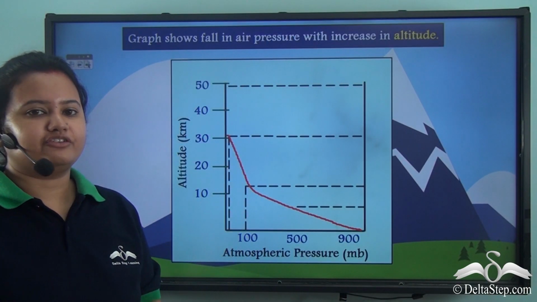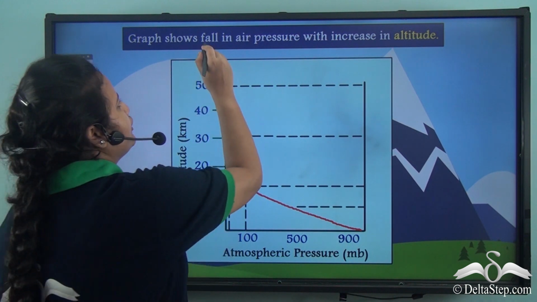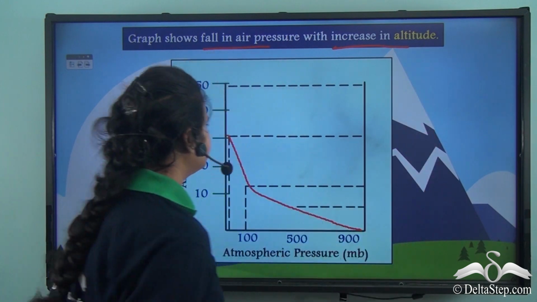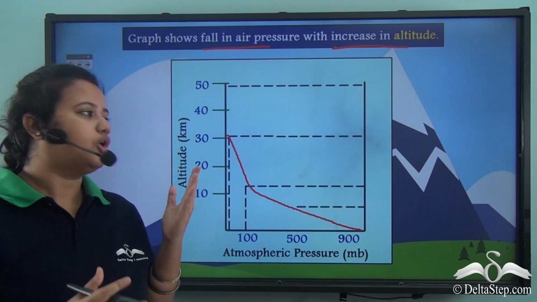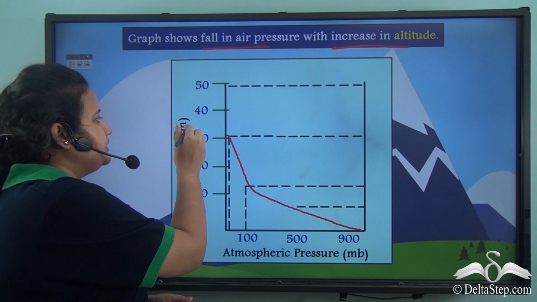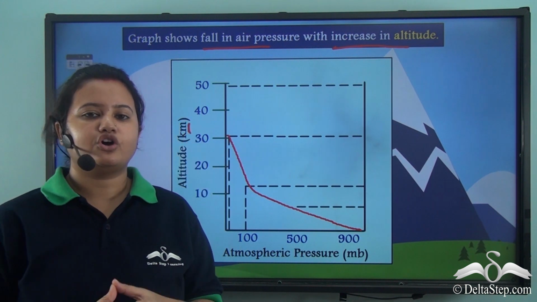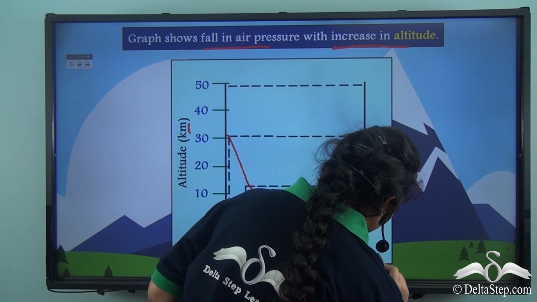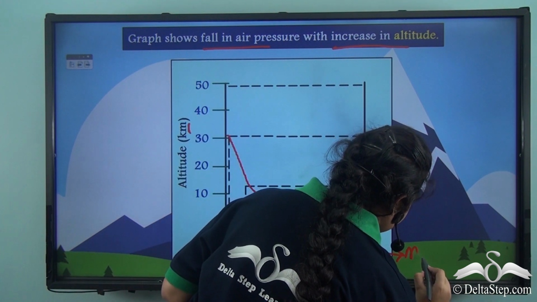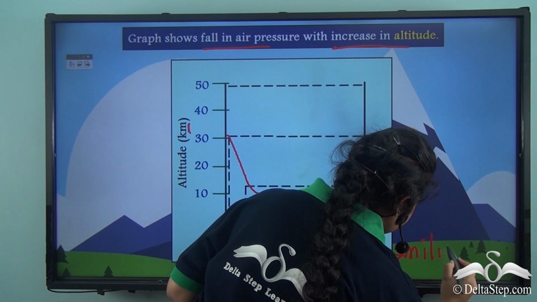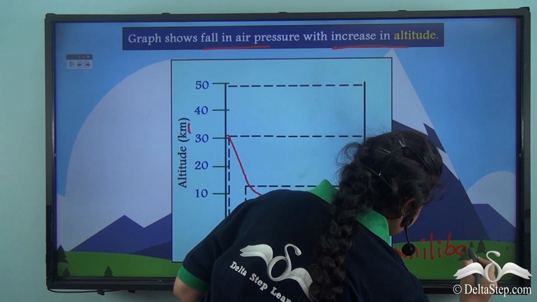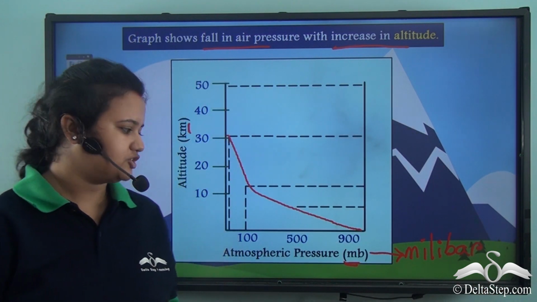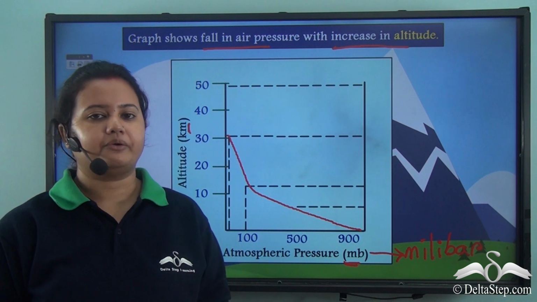Now look at this graph. This graph shows the fall in air pressure with increase in altitude. Now, as we measure altitude in kilometers, the unit of measuring atmospheric pressure is MB, which stands for millibar. So millibar is the standard unit of measurement for atmospheric pressure.